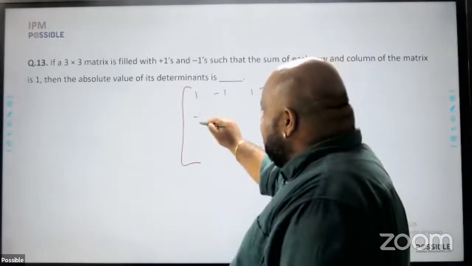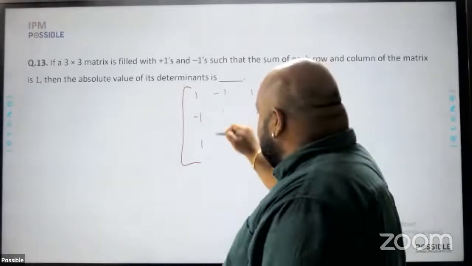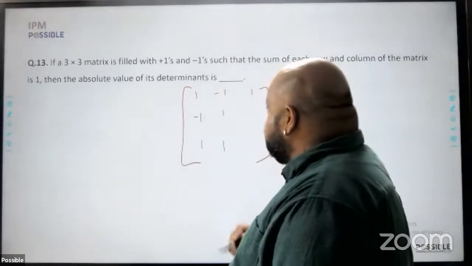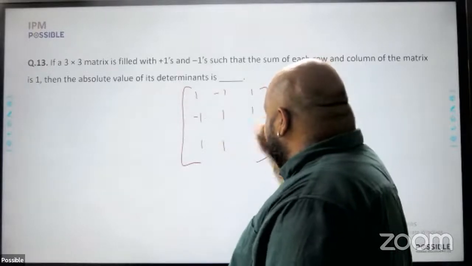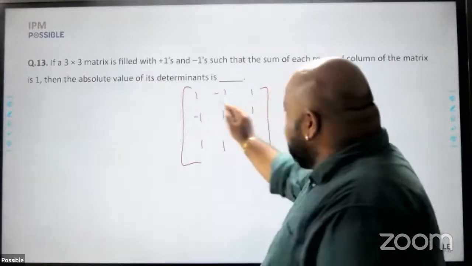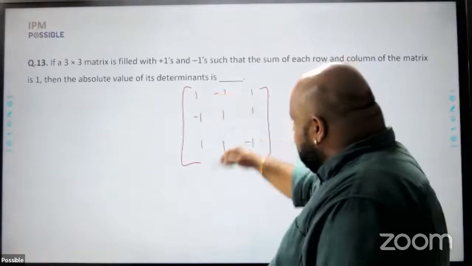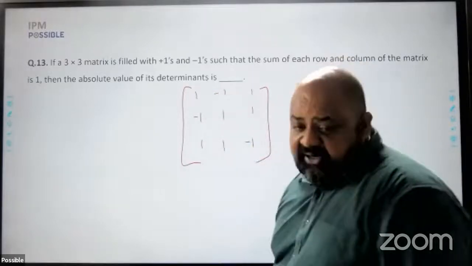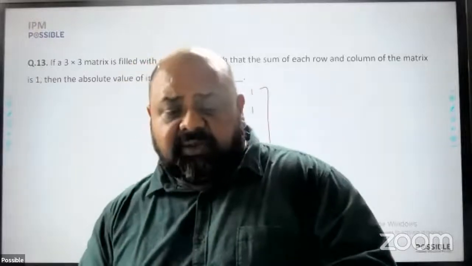For this row, I put a minus 1 here, so the next number becomes 1. For minus 1, I put a 1. So the next number also becomes 1. Here I would need a 1 for the sum as 1, and here a minus 1. So if you look at it, this adds up to 1, this adds up to 1, this adds up to 1, 1, 1 and 1. So I get a matrix like this. There are other matrices possible as well if you rearrange 1 and minus 1.